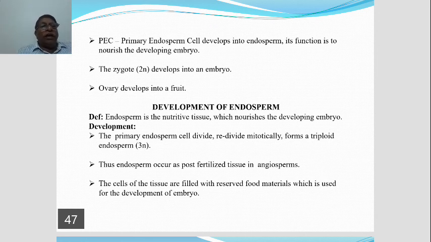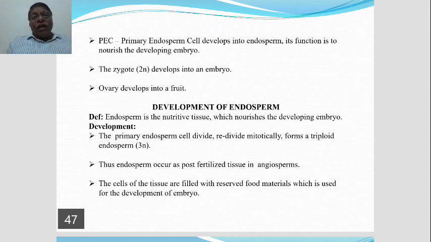Now we shall see the development of endosperm. We know that after fertilization in angiosperms, endosperm is formed. How is this endosperm formed from the primary endosperm cell? It is nothing but the development of endosperm. First, we shall see what is endosperm, or the definition of endosperm.